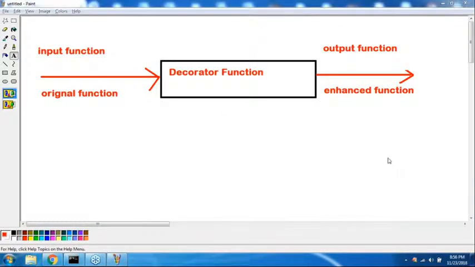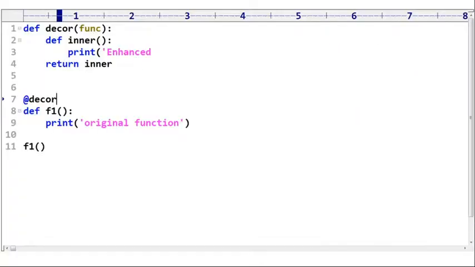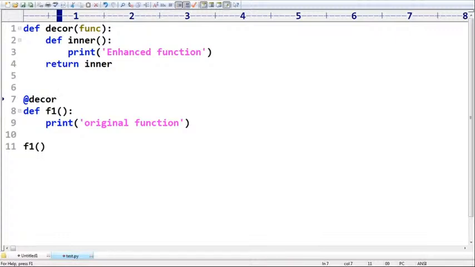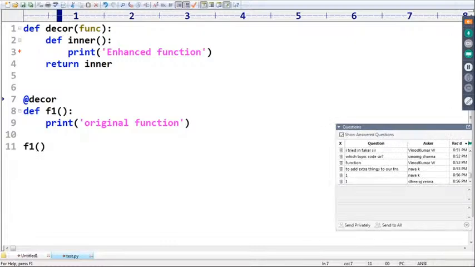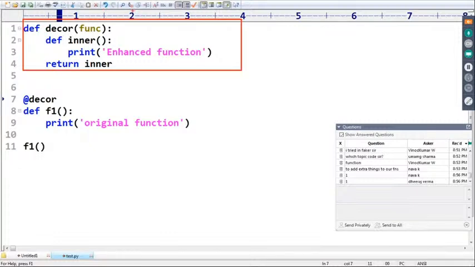Can you please observe that in this code, which is the decorator? Line number 1 to 4 is the decorator definition. Now this decorator is always going to take an input function.